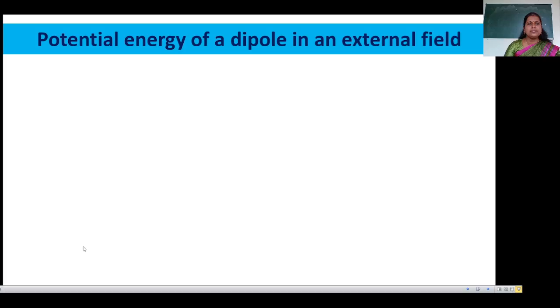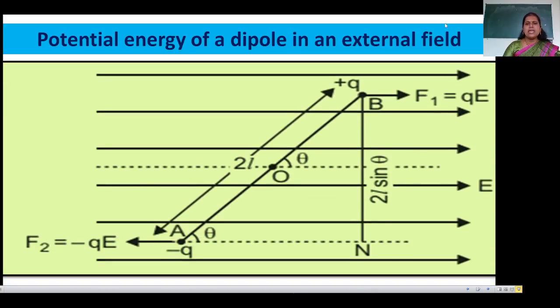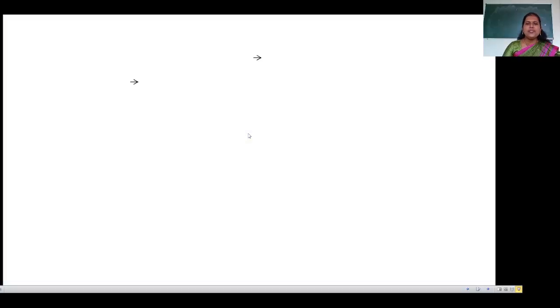Let us see the potential energy of a dipole in an external field. Let's see in this diagram, when the electric dipole is placed in a uniform electric field, AB is the distance 2L between the two points, with plus Q charge at point B and minus Q charge at point A. We have to find the potential energy of the dipole in an external field.